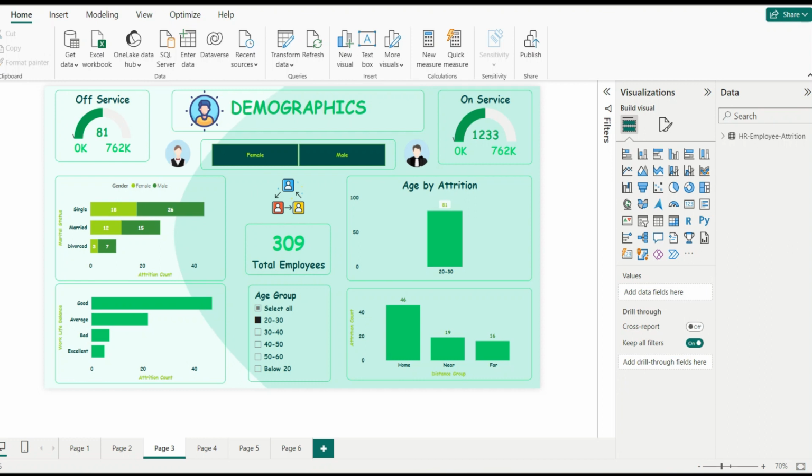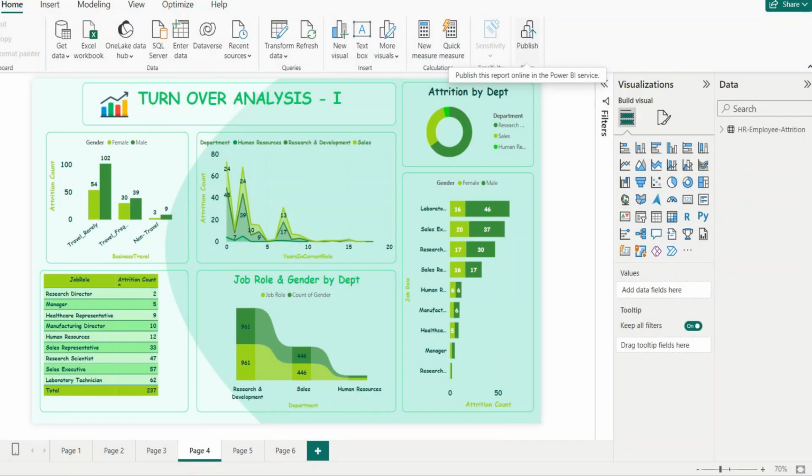I think this page view, demographics, gives a clear idea about the specific details of the employees. Now let me explain the other page views. Now let me explain the turnover analysis 1 page view. In this page view I have used different visual tools, as you can see on the screen. So let me explain them one after the other in detail.